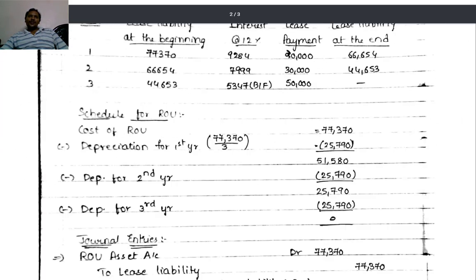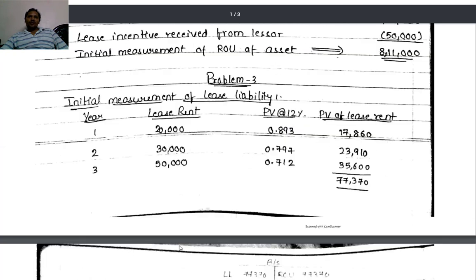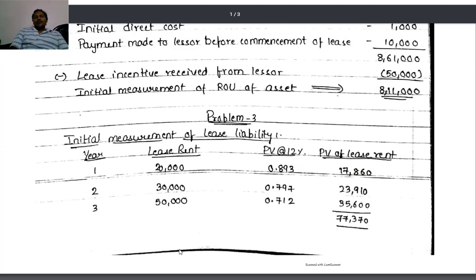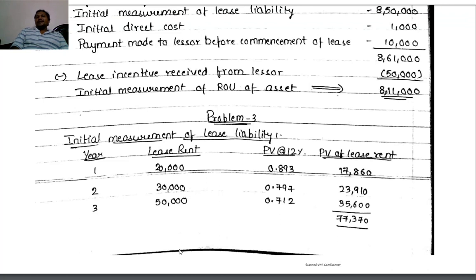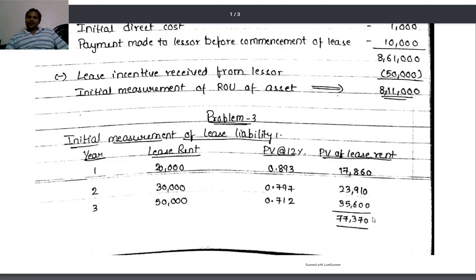Now, let's do a quick recap of the problem once again. This is the complete accounting of the asset in the lessee's books. First step, initial measurement of lease liability, that is the present value of lease payments. First, quantify the lease payments, discount them at a suitable discounting rate. If the implicit rate of interest is available, take it. Otherwise, go for the incremental borrowing rate. Here, the incremental borrowing rate is available. We have taken 12% and discounted to 77,370. This is the initial lease liability.